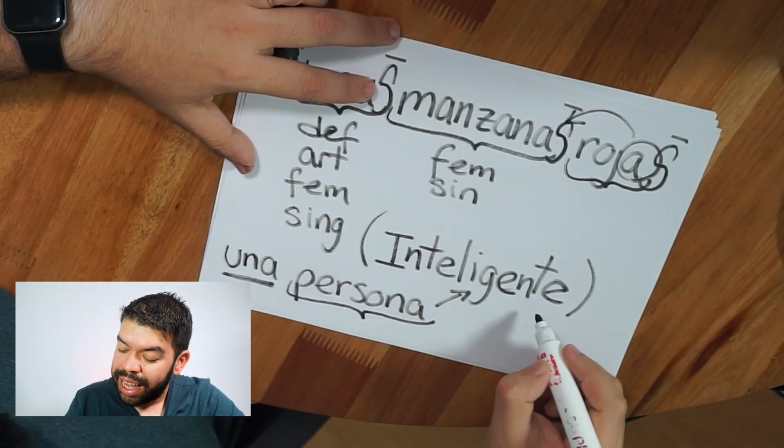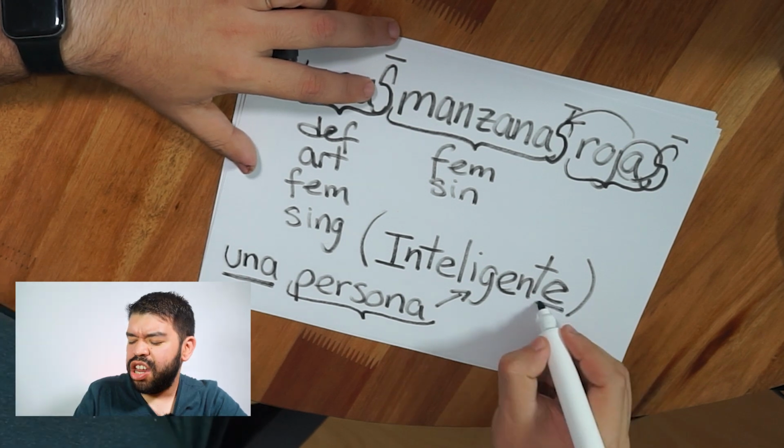The word persona is a feminine word. You are una persona inteligente. And you may be thinking, Juan, let's follow the logic that we had in manzanas, right? In apples. Shouldn't it be inteligenta? That's a very good question. And let me tell you, no.